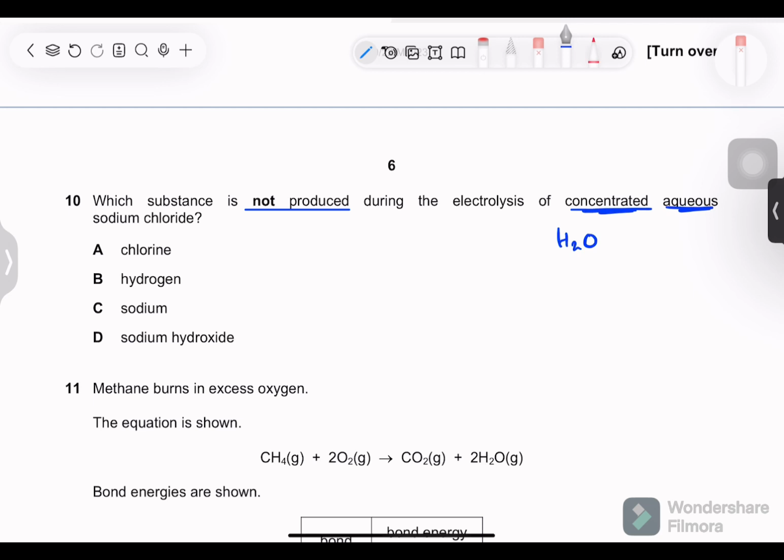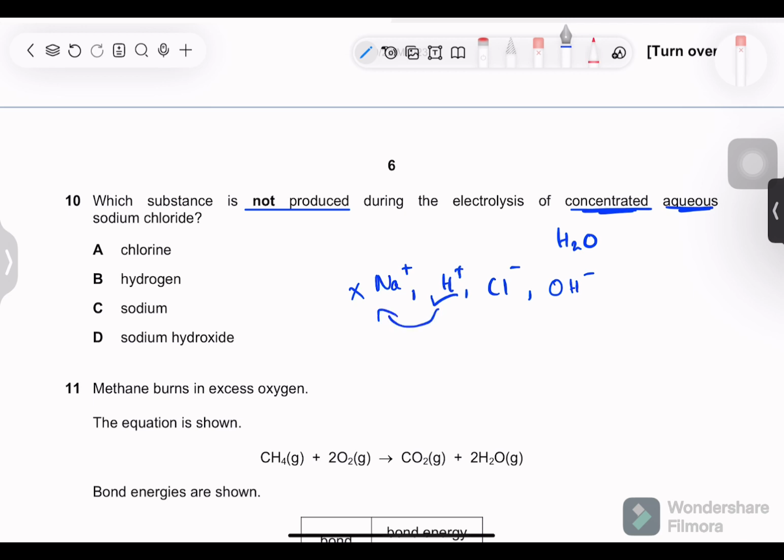on the electrodes. So what are the ions we have? Na plus, H plus, Cl minus, and OH minus. So Na never discharges. This is a rule. Sodium and potassium never discharge. They're at the top of the reactivity series. They form very strong bonds, so they don't deposit on the electrodes. Hydrogen will discharge, yes, because it was competing with Na.